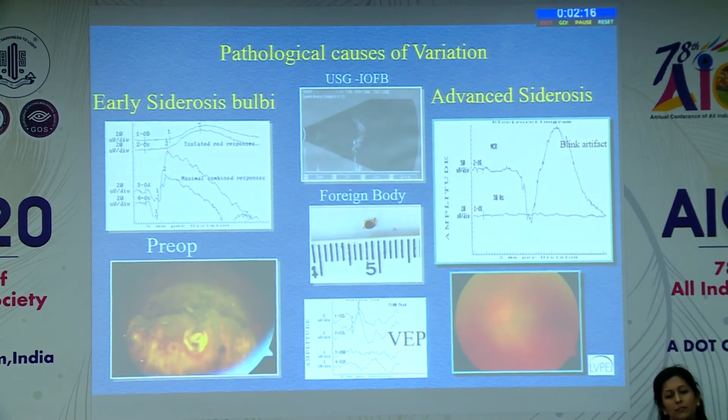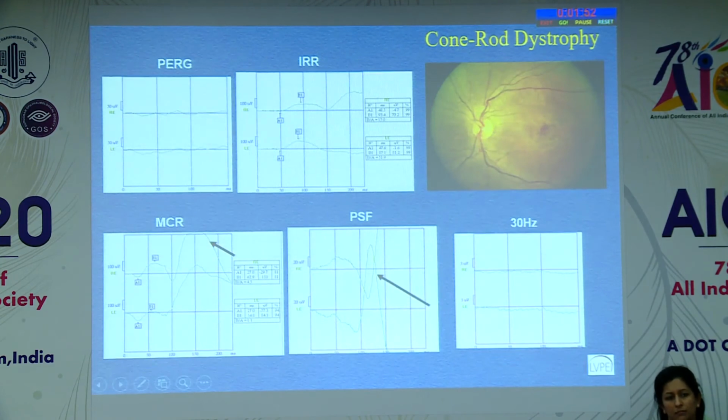So I already said that there could be pathological variations. For example, in siderosis, where there's a localized siderosis, you can see that the waveforms were good. But in advanced siderosis, it became flat. So again here, this is a true wave, but this is a blink artifact because it's not reproducible and it's coming quite late. This patient was referred as having a very good response. This is not a good response. This is an artifact which is there.